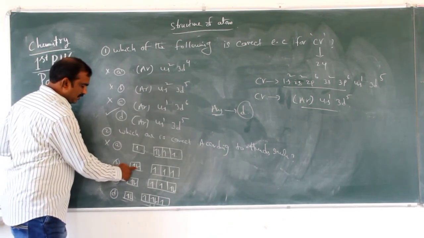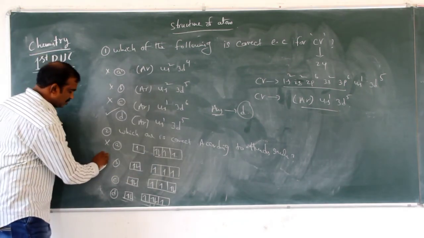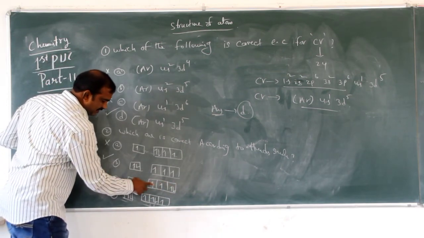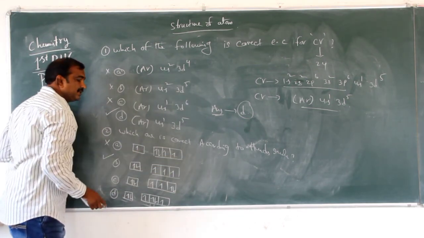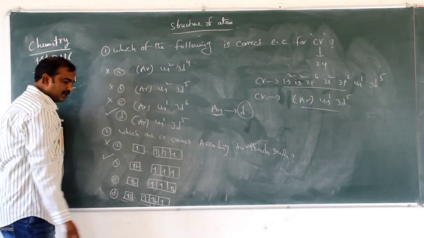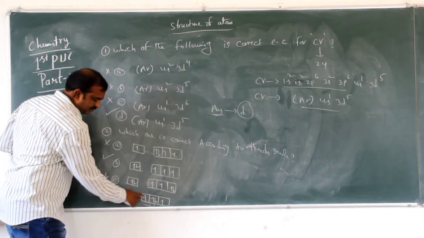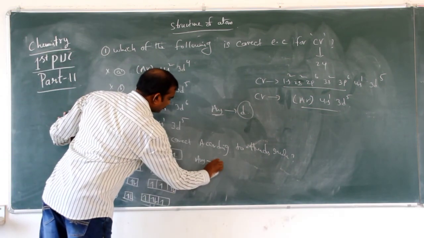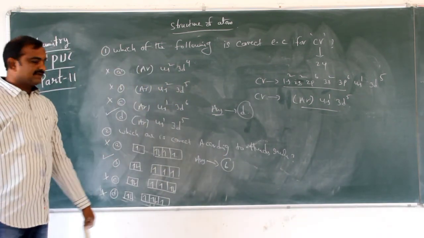Next, 5 electrons: first 2 in s and the remaining 1, 1, so it is correct. Next, here this electron is filled here, that is correct. First, increasing order means px, py, pz, so this is filled first. For the 4th electron you have to fill here, not here, so it is also wrong. Similarly here, the fourth electron is filled here, not here, so it is also wrong. So the answer is B. This one is answer D and this one is answer B.